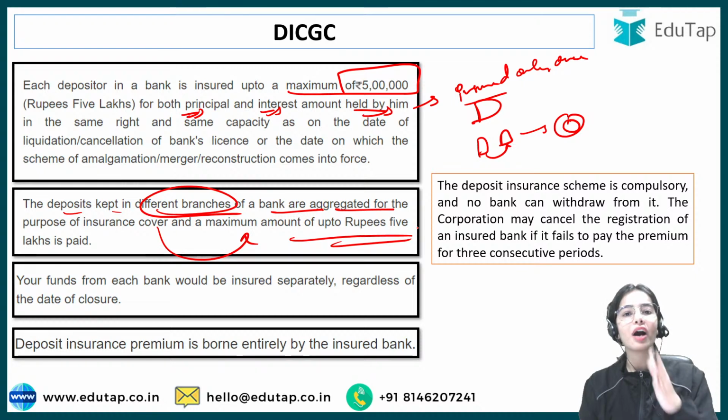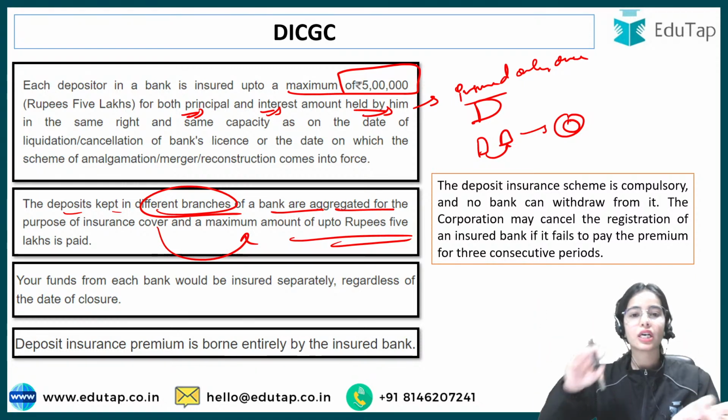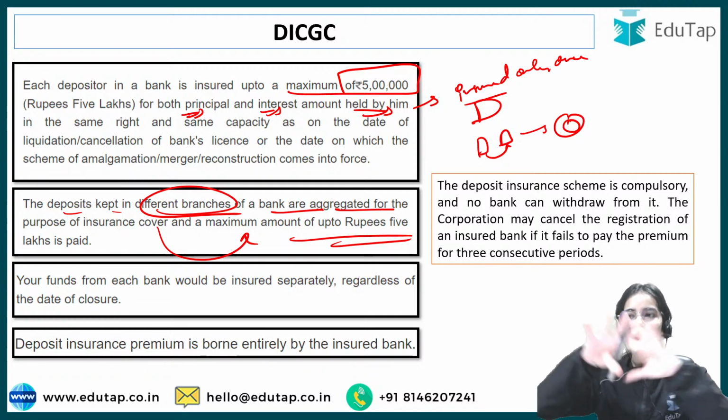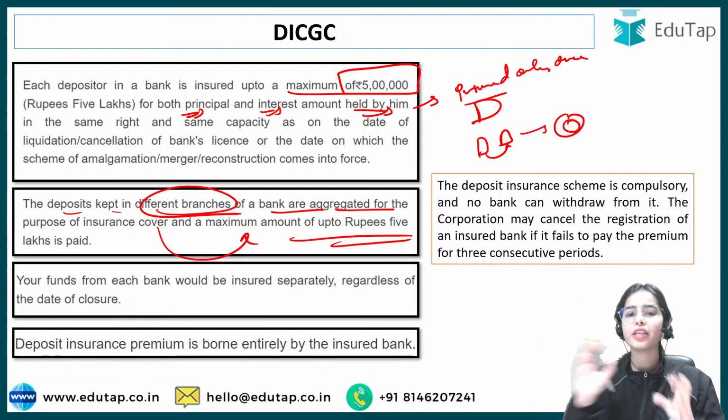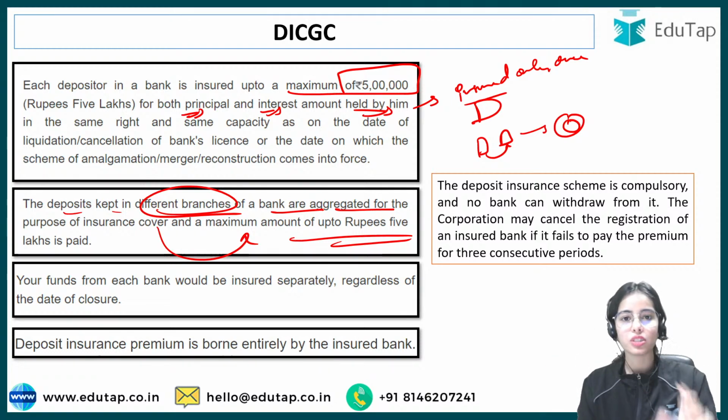So even if you have the account in PNB but in different branches, in Chandigarh, in Uttarakhand, in Rajasthan, in Gujarat, you have different branches of PNB and you have deposited in different branches, still you will be insured only once for all those deposits that you have done in different branches. It is a single bank.